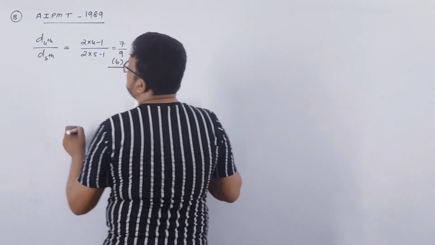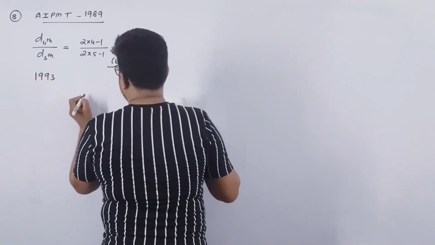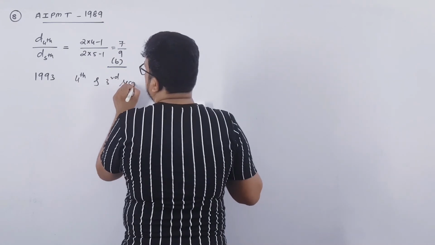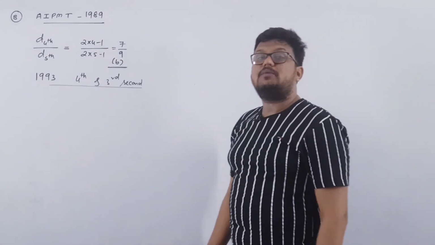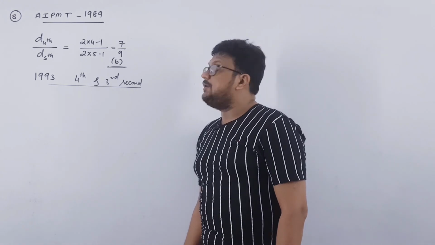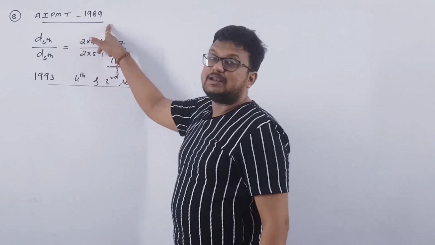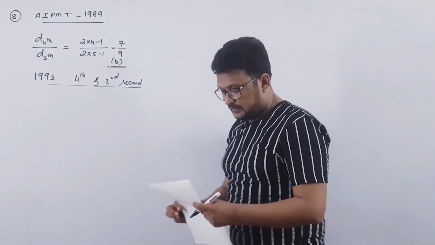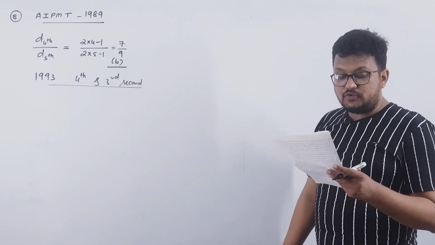The same kind of MCQ was asked in AIPMT 1993. In that you have to find the distance traveled in 4th and 3rd second. Right? I am not solving it. What is the ratio of the distance covered by the object in 4th and 3rd second? Same question, All India pre-medical test 1993. So obviously 4th second is 2 into 4 minus 1 is 7, and 3rd second is 3 2s are 6 minus 1 is 5. Answer will be 7 by 5. Clear?